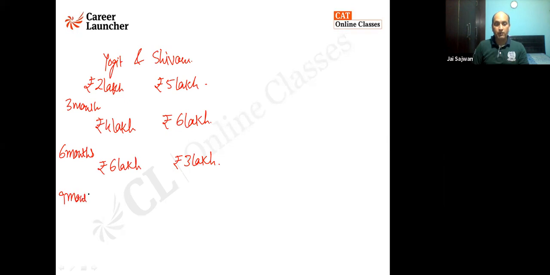After 9 months from the beginning, Yojit withdrew 2 lakh rupees. His investment is 4 lakh rupees only. While Shivam put in 1 lakh rupees more in the business. So his investment has gone up to 4 lakh. At the end of the year, the profit needs to be divided between Yojit and Shivam. So in what ratio will the profit be divided?